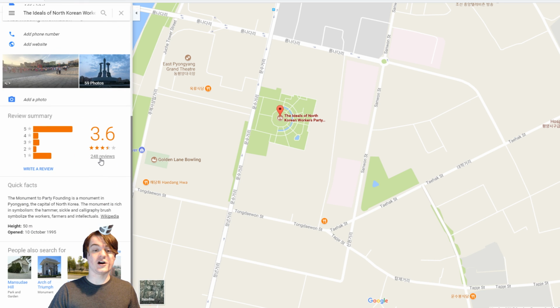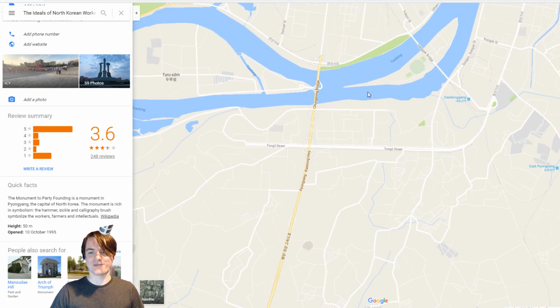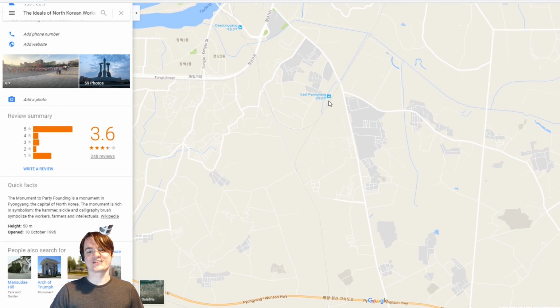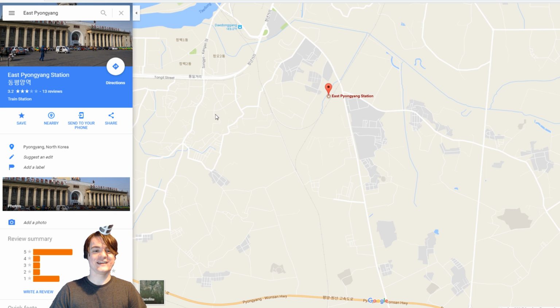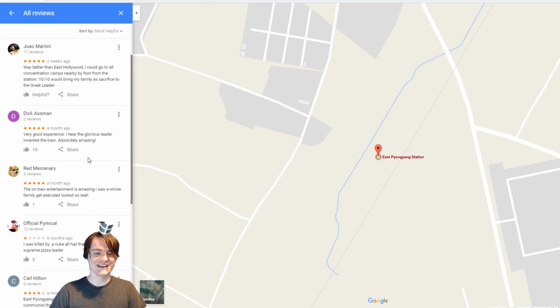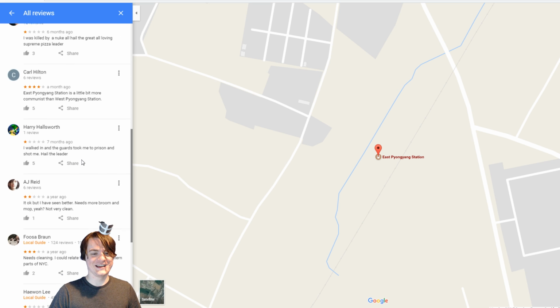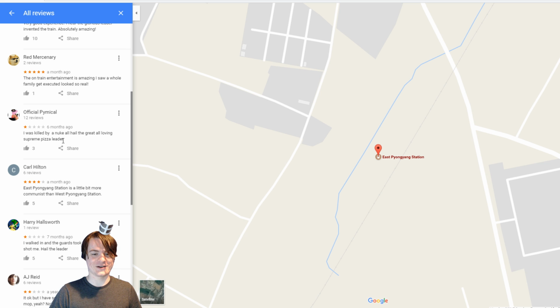All of the reviews aren't left by North Koreans themselves, so let's try and find a fun example. Okay, we got a train station here, right? This is East Pyongyang train station. It's got a 3.2 star review rating, and it's got 13 reviews, with stuff like, "Way better than East Hollywood. I could go to all the concentration camps nearby by foot from the station. 10 out of 10 would bring my family as a sacrifice to the great leader. The entertainment on the train was great. I saw a whole family get executed. It looks so real. I was killed by a nuke." Oh, hell. Okay, but you get the point.